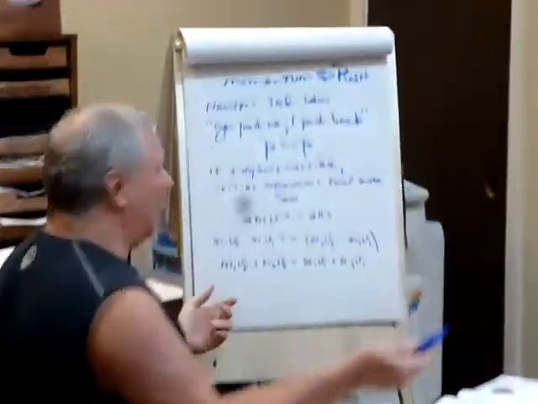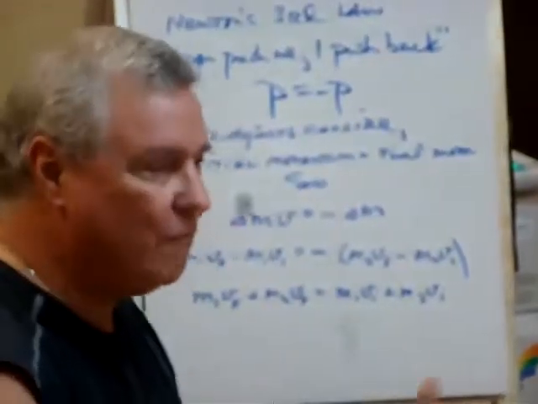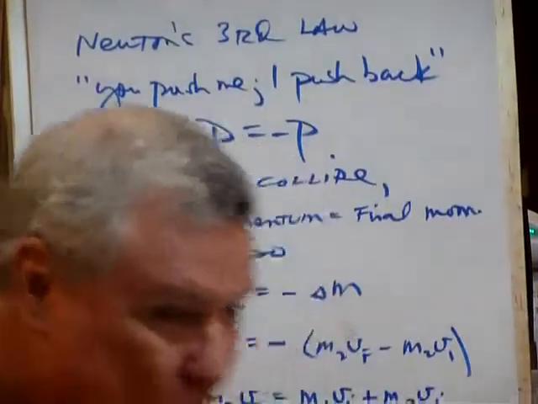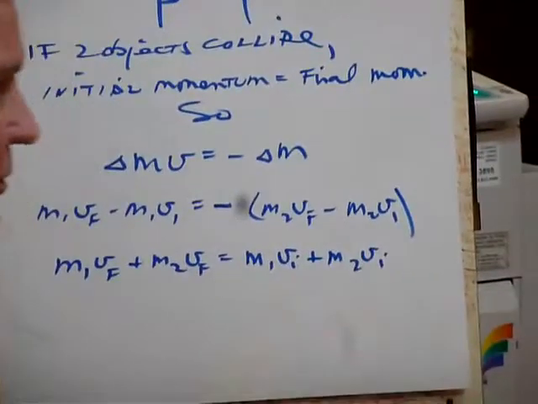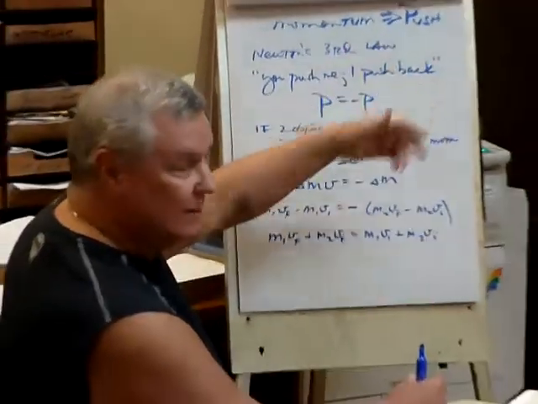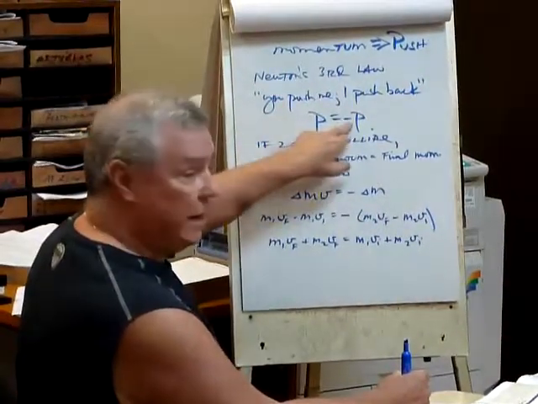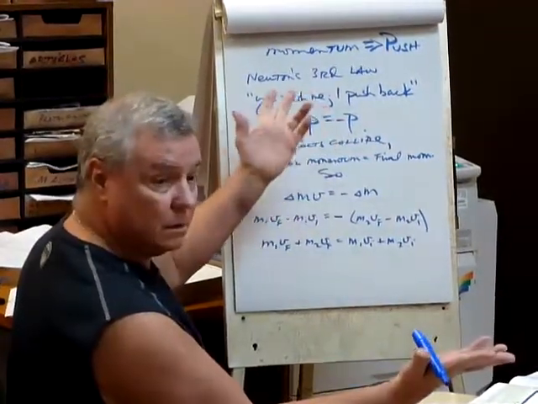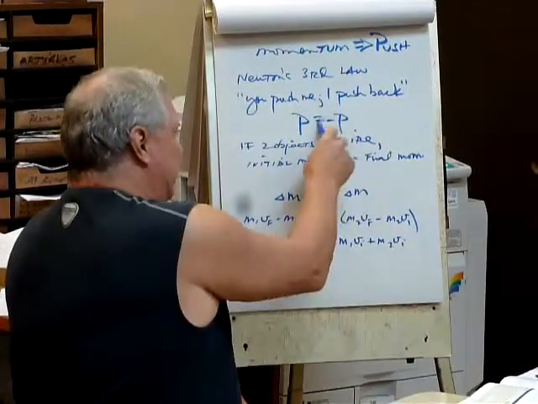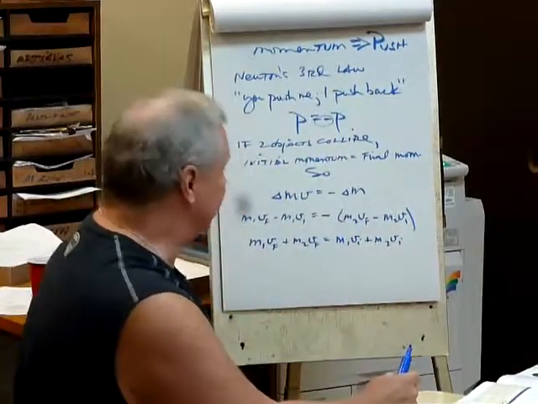So what letter would you use for momentum? Obviously P. What does P stand for? Push. Turns out in physics, if you don't know what letter to give something, you always give it a P. But I like to think of it as push. So, and why is it negative? Because this guy's going to push back. Yes? But it's kind of pesky to put the negative in there, so let's get rid of it.